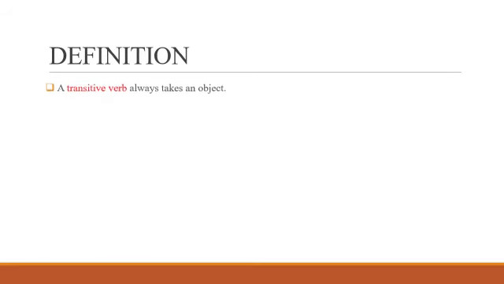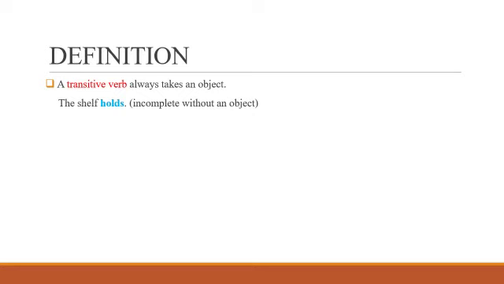Definition: a transitive verb always takes an object. The shelf holds. Here, the shelf is the subject. Holds is an action. But we do not have an object here. So, a transitive sentence would be incomplete without an object. The shelf holds 3 books. Here, 3 books acts as an object. So, the sentence is complete and called a transitive sentence because it has an object, that is 3 books.